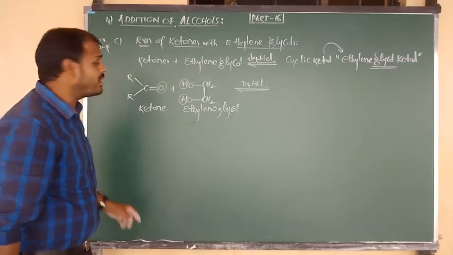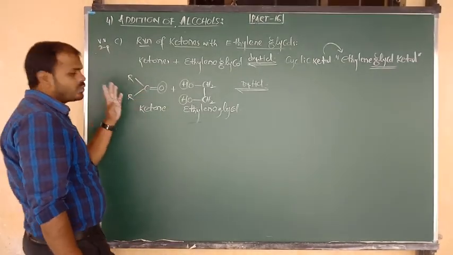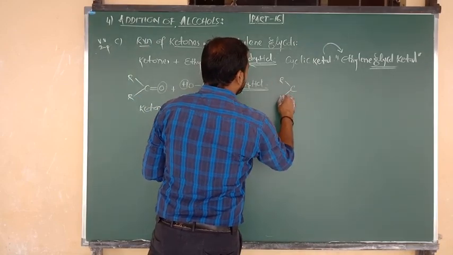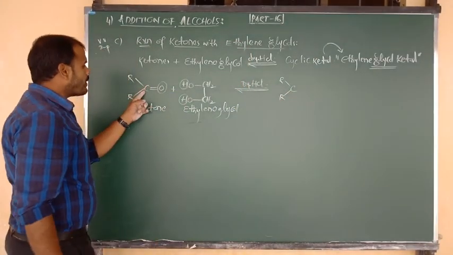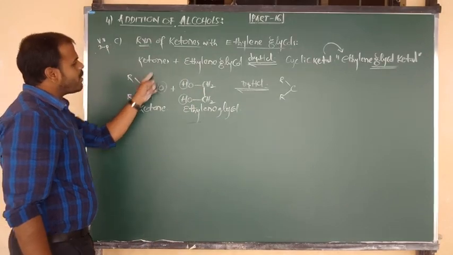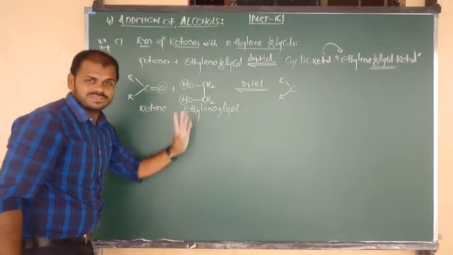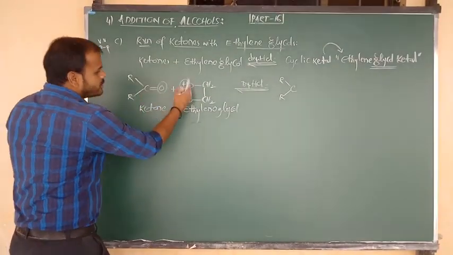Remaining, we have to collect the product now. So central C is connected to 2 alkyl groups. Upon that carbon 2 bonds are there. One bond is connected to O of CH2, another bond is connected to O of the below CH2. So this is the bond connected to O.